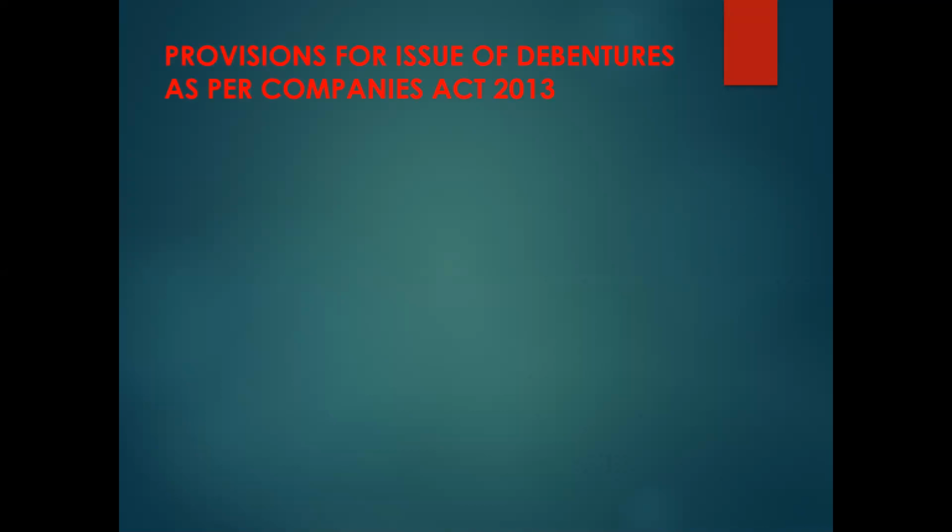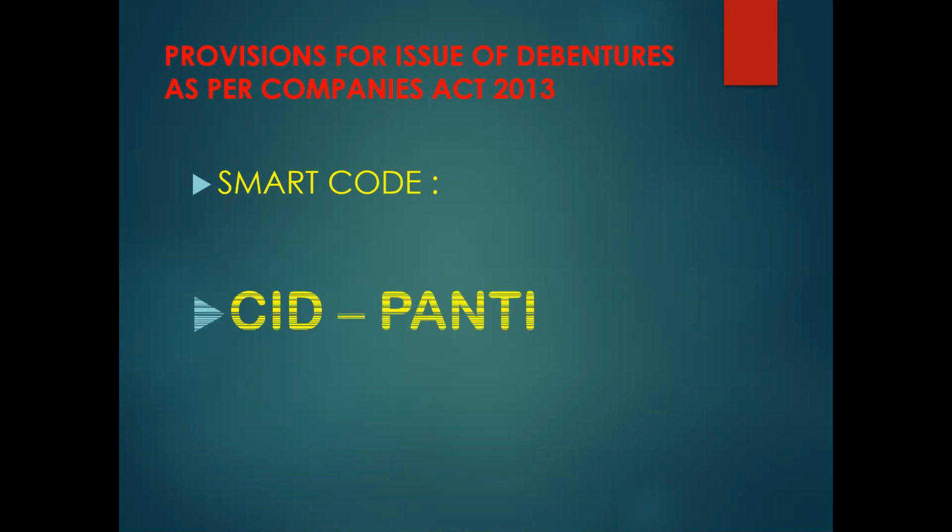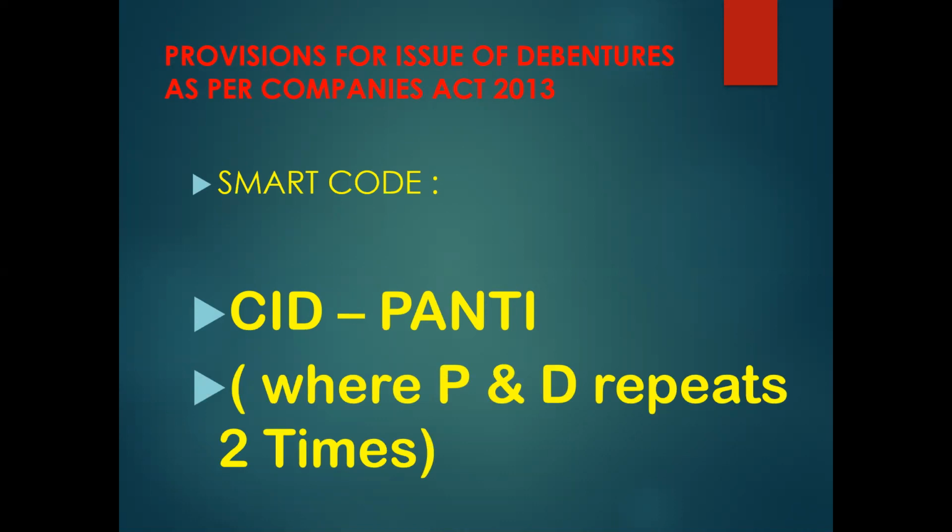So provisions for issue of debentures as per Companies Act 2013. Now, as you all saw, class, it has 9 points in total. I have prepared a smart code that will help you to remember the pointers. The smart code which I have made for you all is CID Panti. There are total 9 points wherein P and D alphabet repeats twice. So pay attention as we are covering all the 9 points one by one.